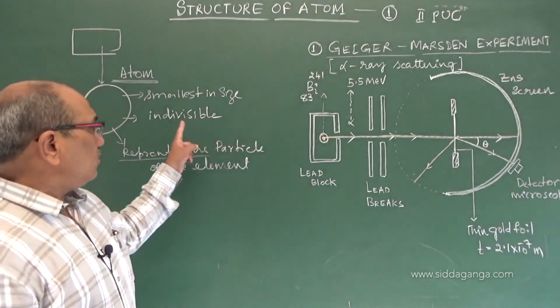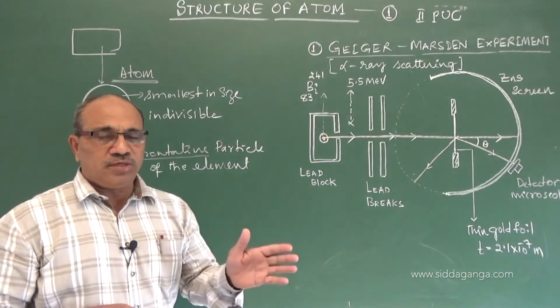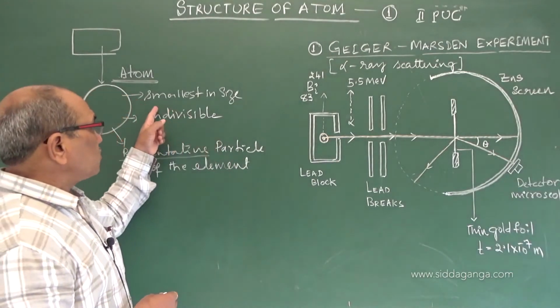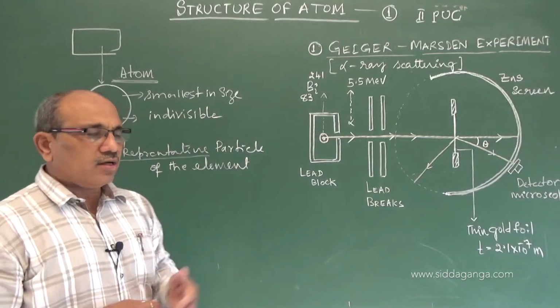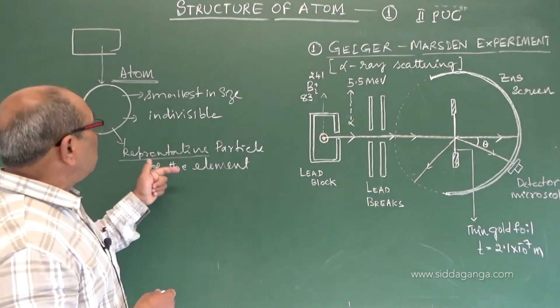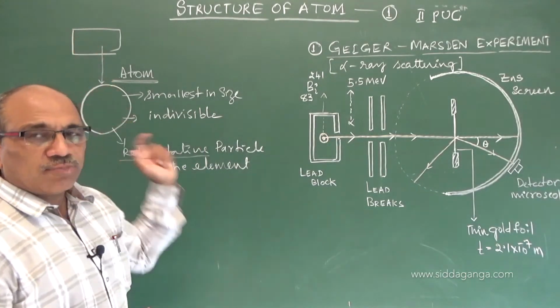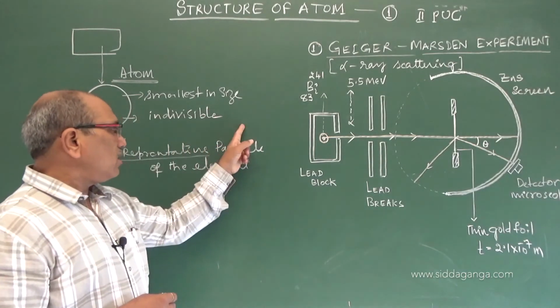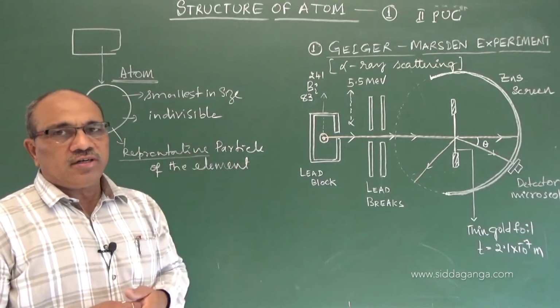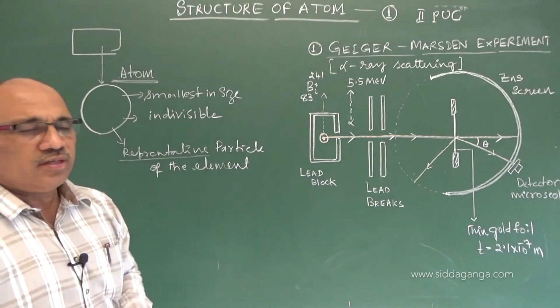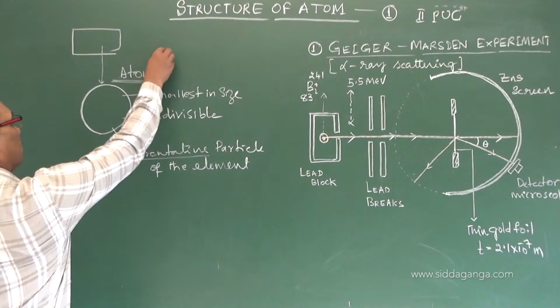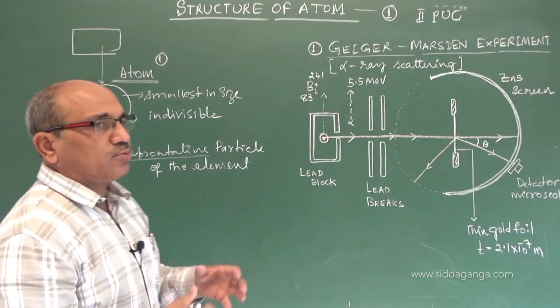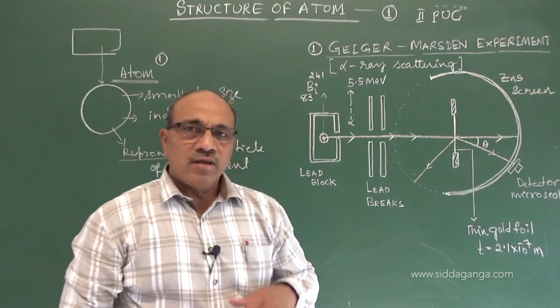So the particle which is indivisible, cannot be divided further, is the smallest of the smallest in size and represents the element, is called an atom. This was the beginning by Dalton, thinking about the microscopic level of matter.